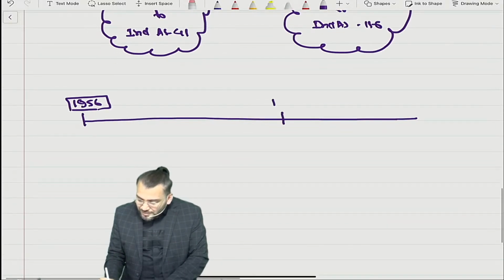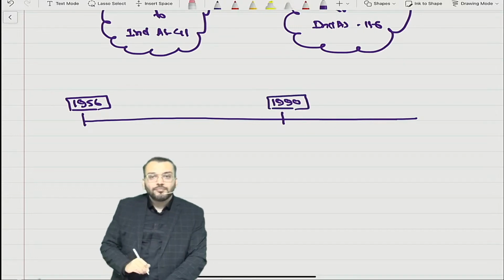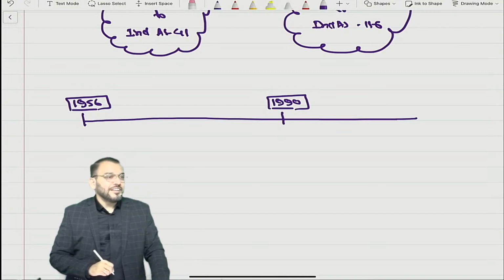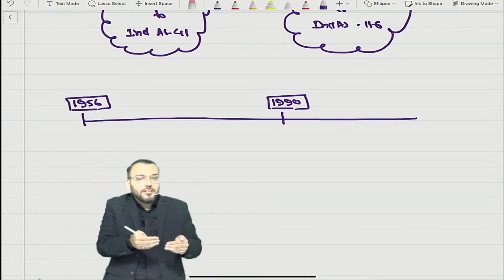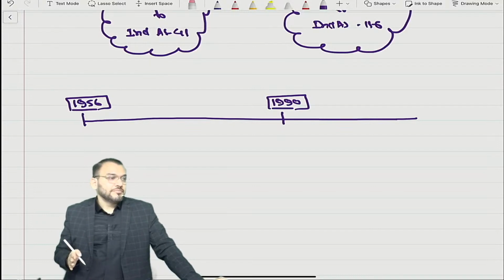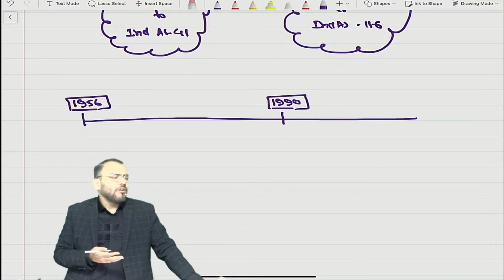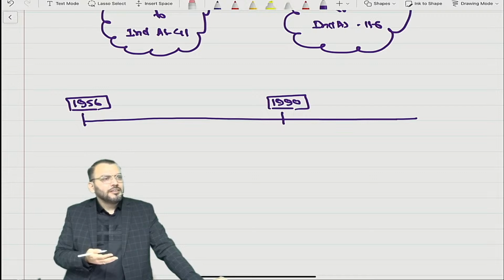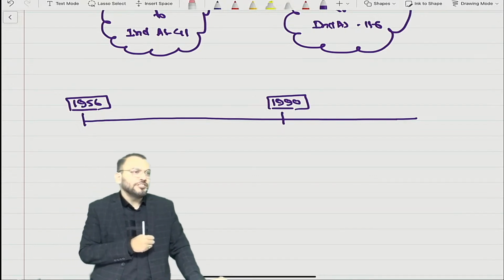Now, during the 1990s, India became an open economy from a closed economy, due to all the effort done by whom? Dr. Manmohan Singh, Finance Minister.